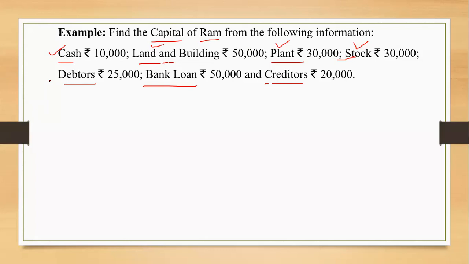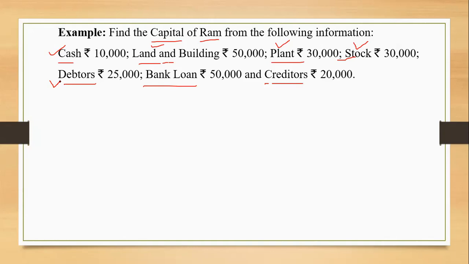Liabilities. Debtors. Asset. Who are debtors? I told you a simple term for debtors. From whom we can take the cash? Who owes us money? These are the people who owe to the business. Yes, who owes to the business? So these are the customers. These are the customers to whom the goods have been sold on credit.